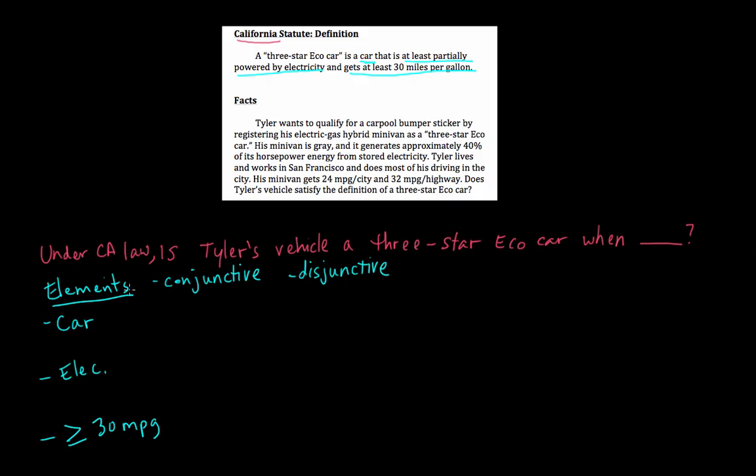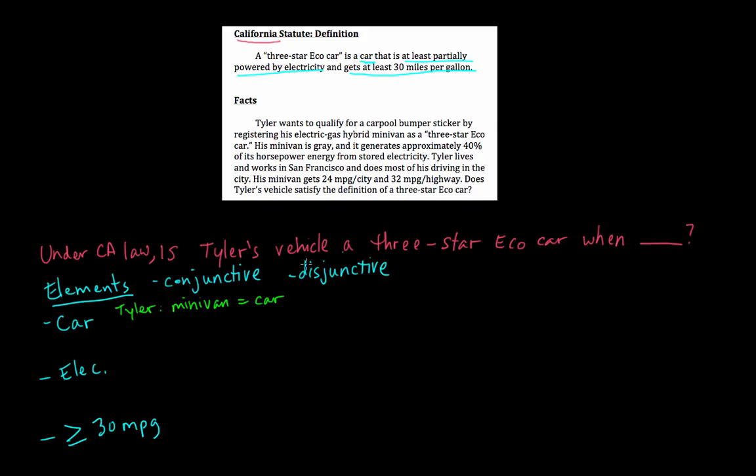Tyler will likely argue, I'll use green for Tyler's arguments, that his minivan is a car. Right? The first element is it has to be a car. A 3-star eco car is a car. So Tyler will say, hey, my minivan, it's a 4-wheeled vehicle, it travels on the road. Right? Calling something a sedan or a minivan or a compact or a crossover or whatever, these are just marketing labels. They're all cars. So that's probably what Tyler's argument is going to be, because he wants to get this carpool bumper sticker. So he wants to say that his vehicle is a car.